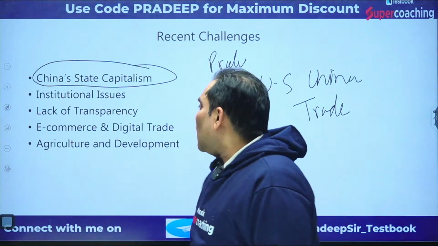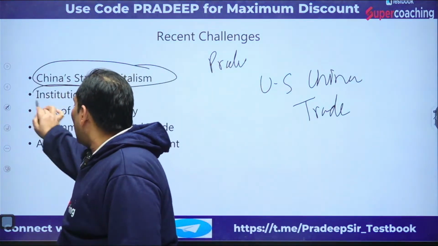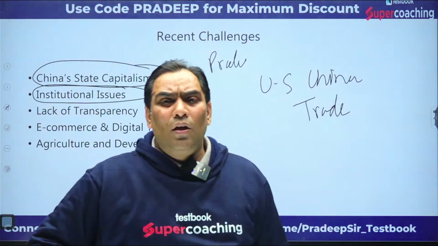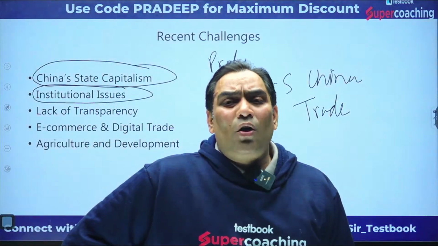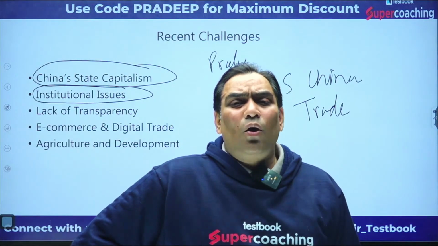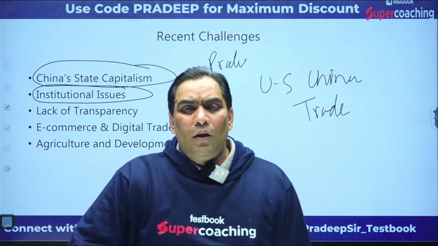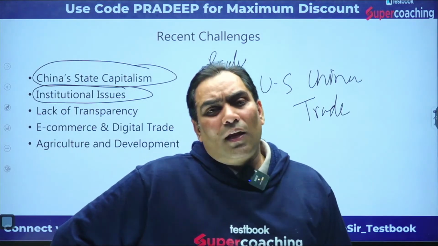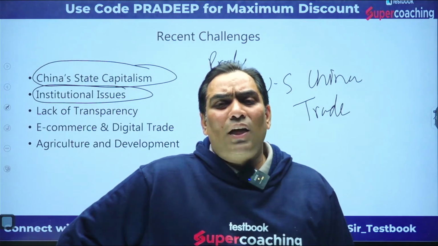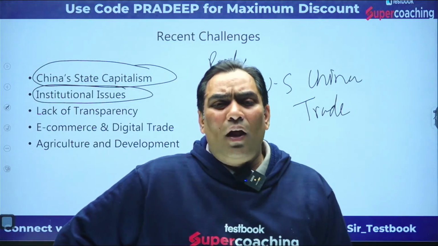Not only this, there are institutional issues. What is the meaning of institutional issues? The meaning is the appellate authority we talk about. The appellate authority has not been working since 2019. If the appellate authority is not working, that means the dispute settlement body is not going to work.